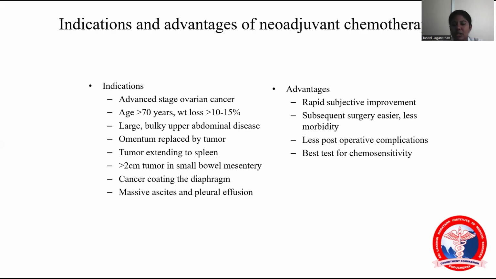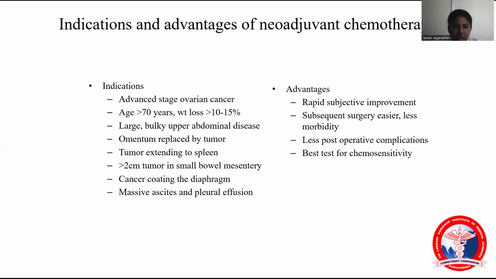So what is neoadjuvant chemotherapy? In advanced stage carcinoma, because of the bulkiness of the tumor, we should reduce the bulkiness. So, before the surgery, we should give chemotherapy, followed by surgery, followed by chemotherapy. This is done in advanced stage carcinoma, like stage 3 and stage 4.